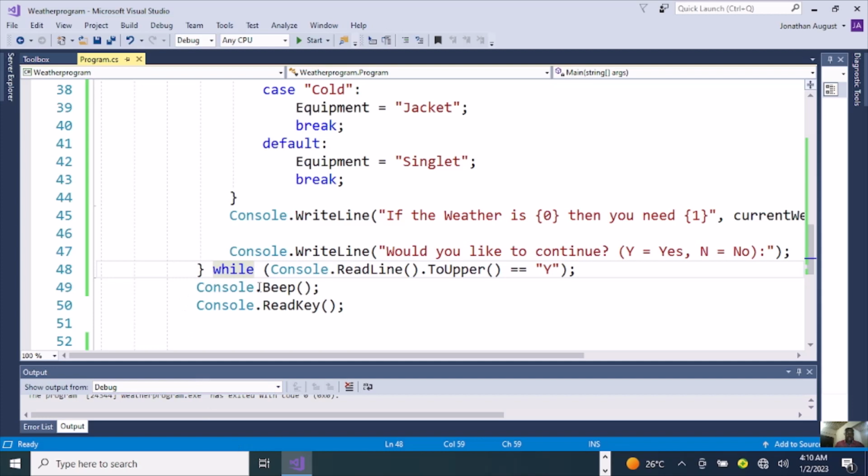So here is the code of the beep sound. If you want the program to end with a beep sound, you write this code into your program. So let's save this code. This is how you can use Microsoft Visual Studio to create a console application that can read the weather, that can tell you that if the weather condition is hot, you need singlet. If it's cold, you need a jacket, just like that.